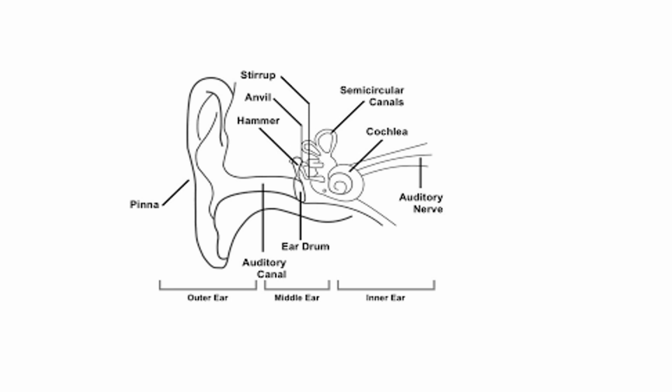Then you have the middle ear, which is like a passage up to what we call the eardrum. Then we have the inner ear. The inner ear is made up of what we refer to as the cochlea, and the most important thing that we have in the inner ear is the auditory nerve. The auditory nerve transfers the information of the sound that comes into our ear to the brain. When the information gets to the brain, the brain interprets it, and we're able to understand what we have heard.